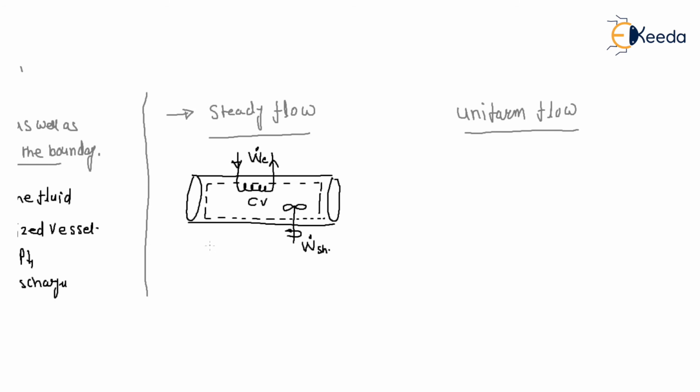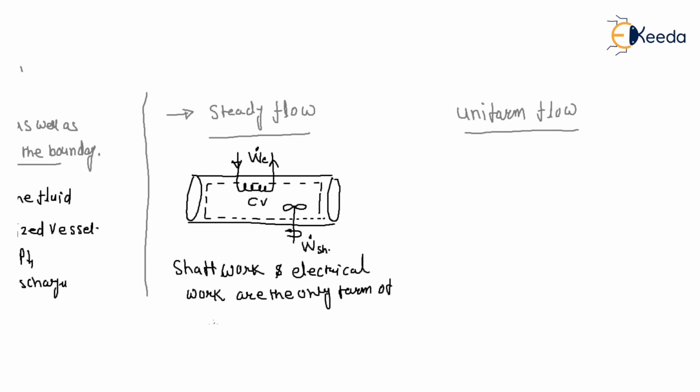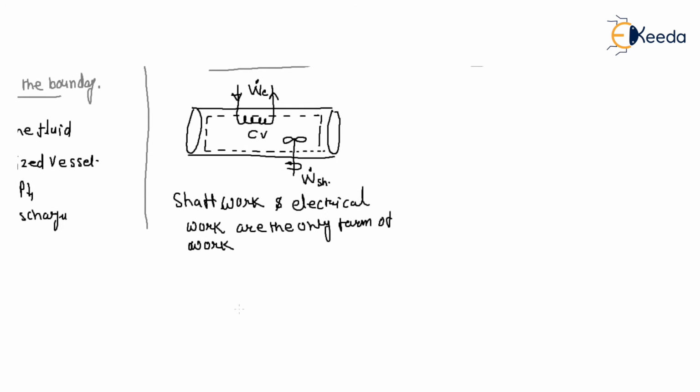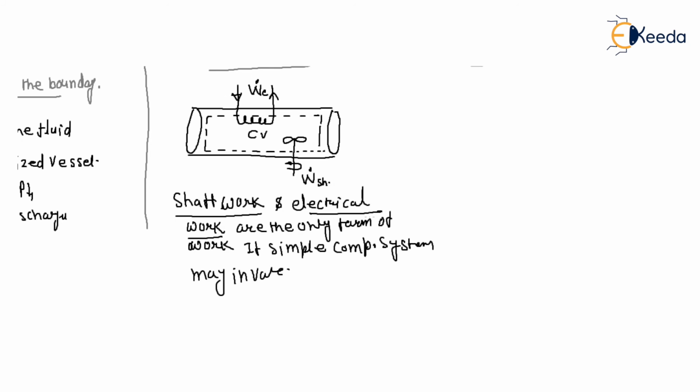So in the case of steady operation, shaft work and electrical work are the only form of work in this case.